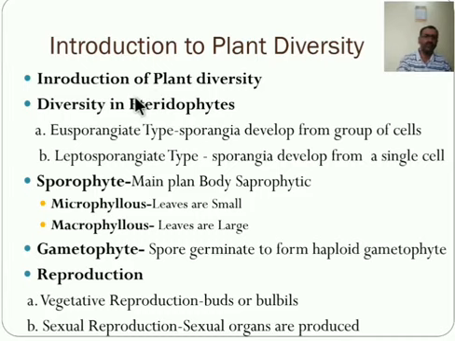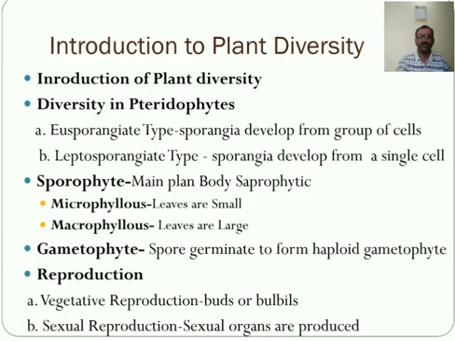Plants show diversity in their morphological as well as anatomical characters, but have a uniform life cycle pattern. This group is represented by 10,000 to 12,000 species in the world.